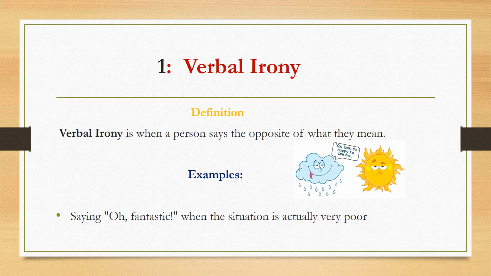Type 1, verbal irony. Verbal irony is another figure of speech where a person says the opposite of what he actually means. That is the perfect example of irony. For example, if the situation is very poor, but you say, wow, well done, fantastic, it means that you are using a figure of speech, verbal irony.